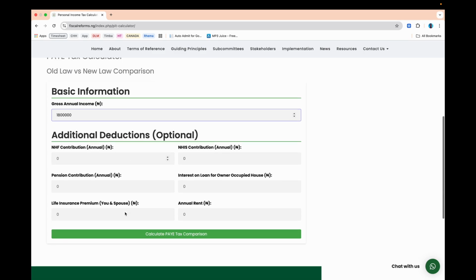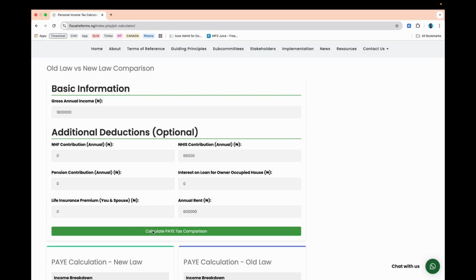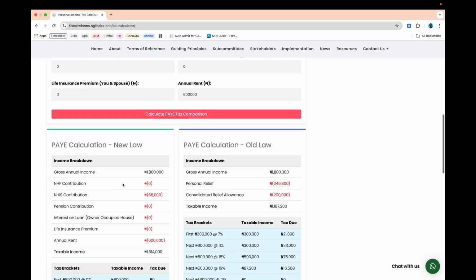And then you come down under housing fund. If you have anything here, you write it. If you have pension contributions, you write that. If you have life insurance, you fill it here. If you have NHIS, for instance, that's usually 66,000 for individuals. You write that here. If there's a loan that you're paying on an occupied house, you write that. And then if there's annual rent, you also fill that in. So let's say, for instance, you pay 600,000 for your annual rent. Now what's going to happen is you just click on calculate PAYE tax comparison. And then here you will see that breakdown.